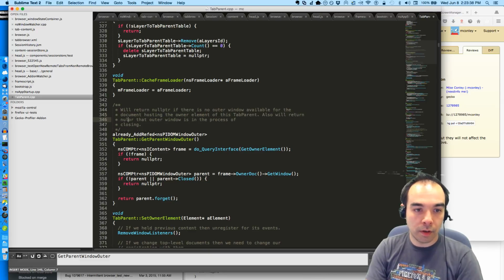Also will return null pointer if that outer window is in the process of closing.